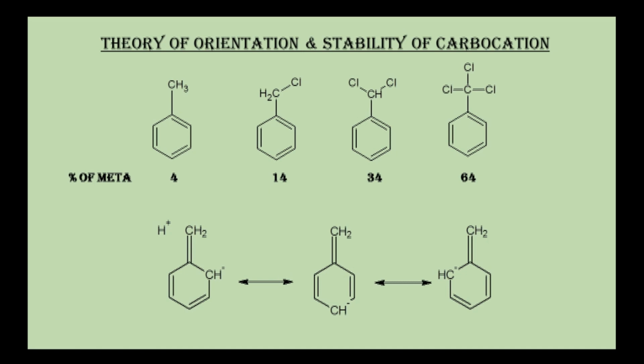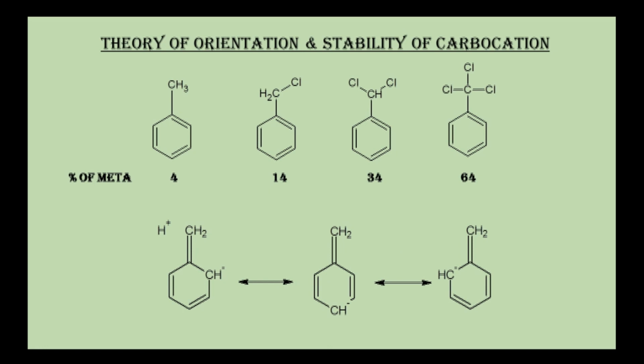For example, it is explained on the basis of hyperconjugation effect, which is greater in methyl group and lowest in tertiary butyl group. Thus the ortho-para directing influence of methyl group is due to the inductive effect and hyperconjugation. Now this is on the basis of electronic effect.